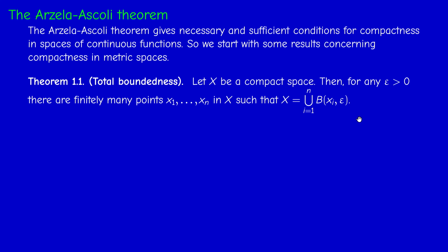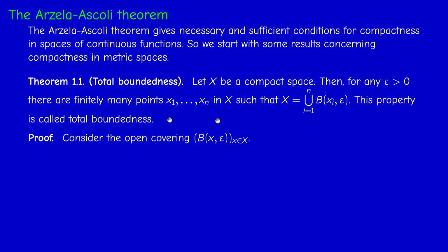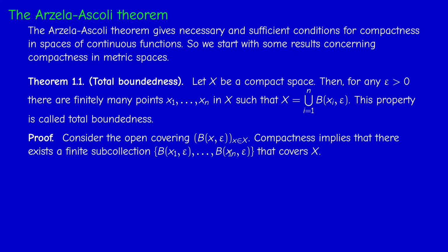Okay, and this is very easy to prove because we can always cover the space X by the collection of balls of variable center and given radius. So the union of all these balls is X, and compactness by definition tells me that we can extract from this covering a finite subcover. Of course the centers of the balls and their number depend on epsilon. So generally, if we take a smaller epsilon, we have more balls.